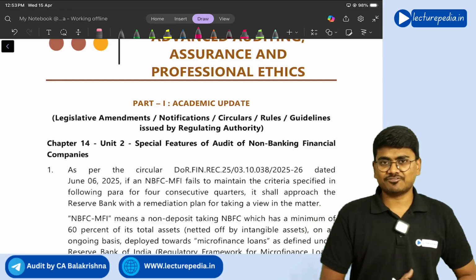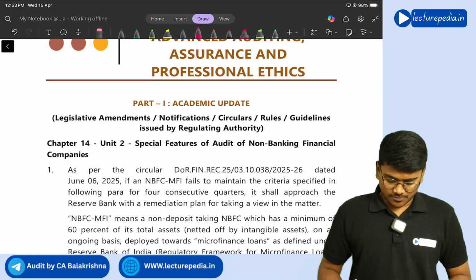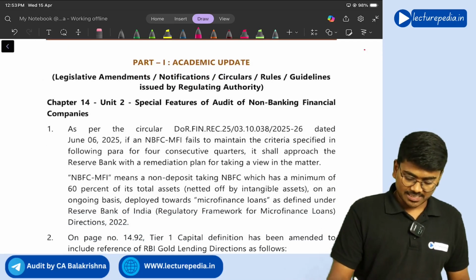In today's class, we will be quickly discussing the revision test paper of May 2026 examination with respect to CA Final Audit. So without any waste of time, let us start the discussion.